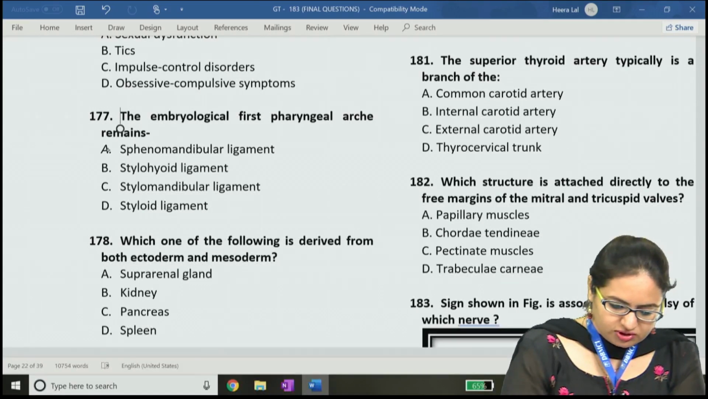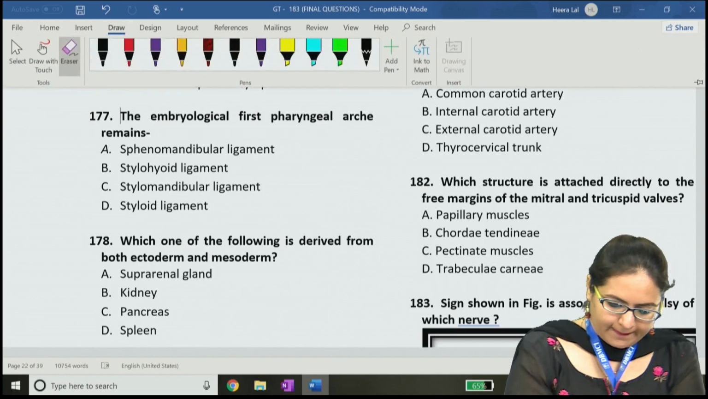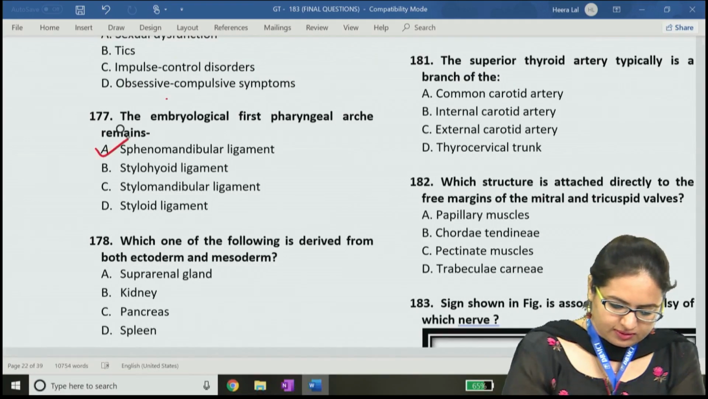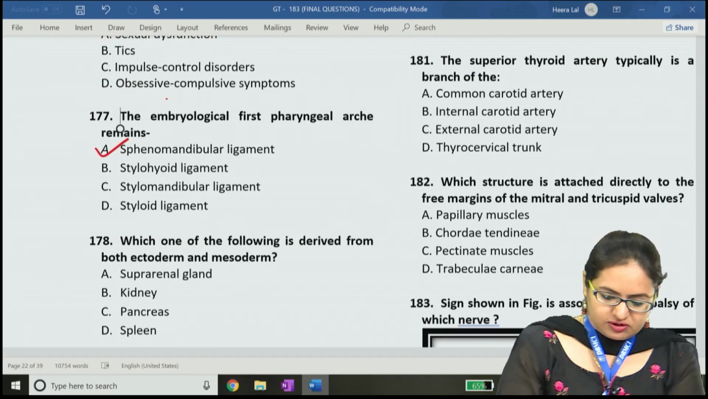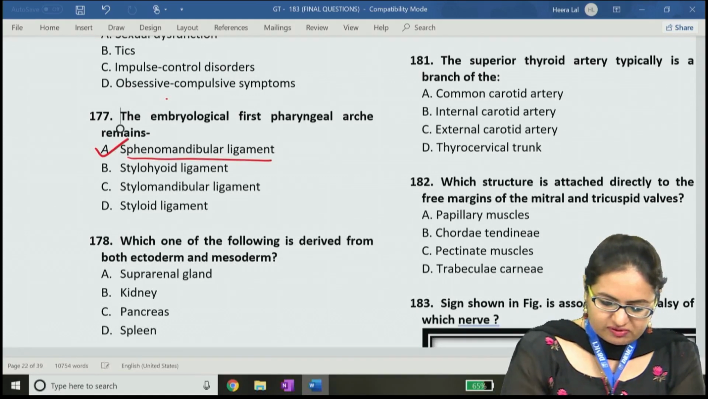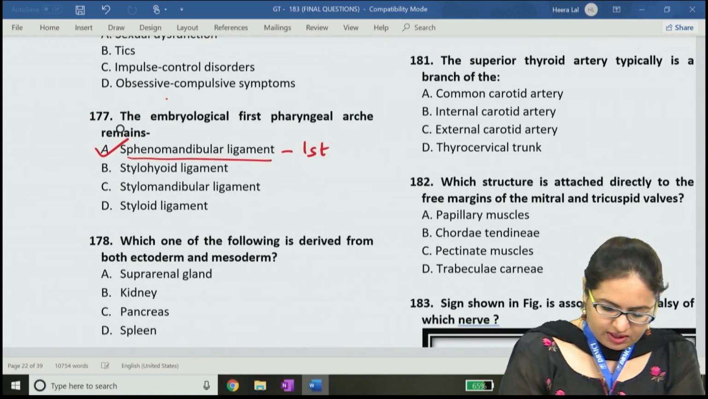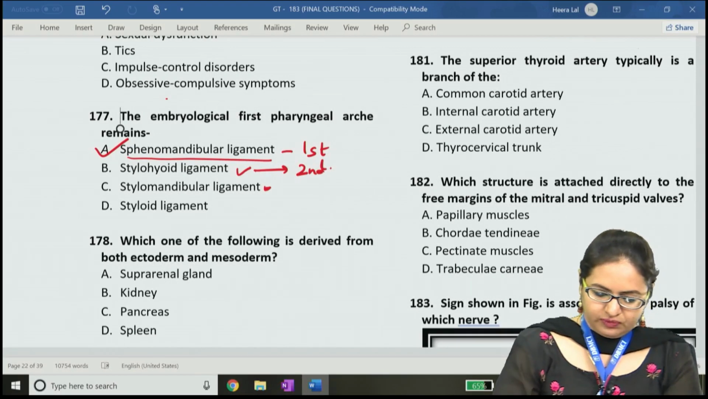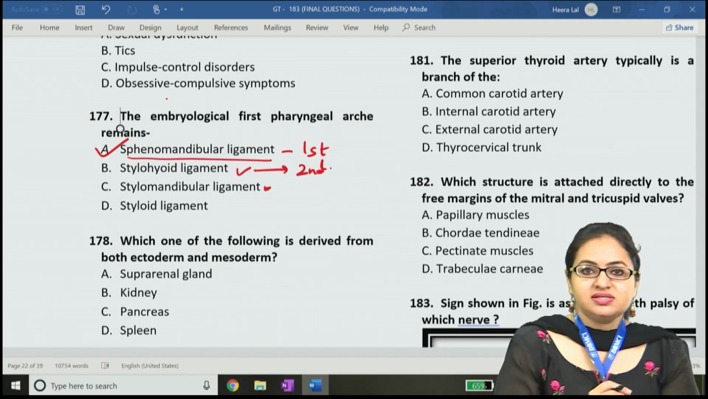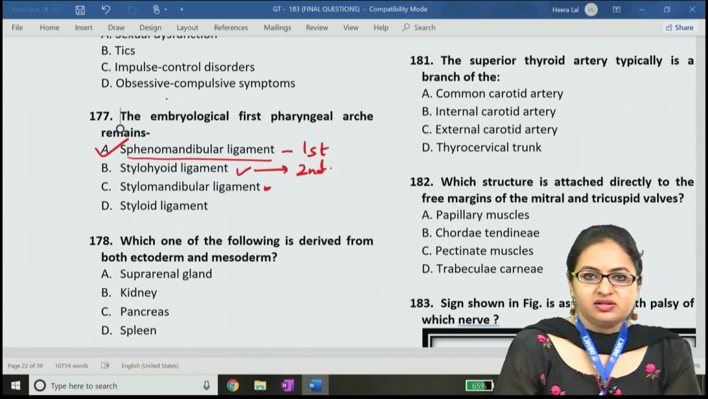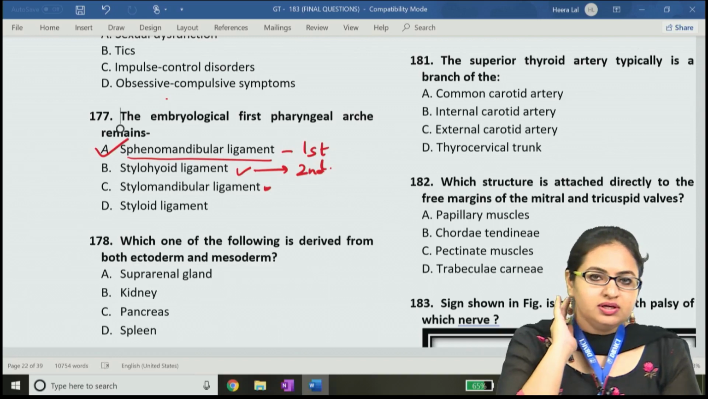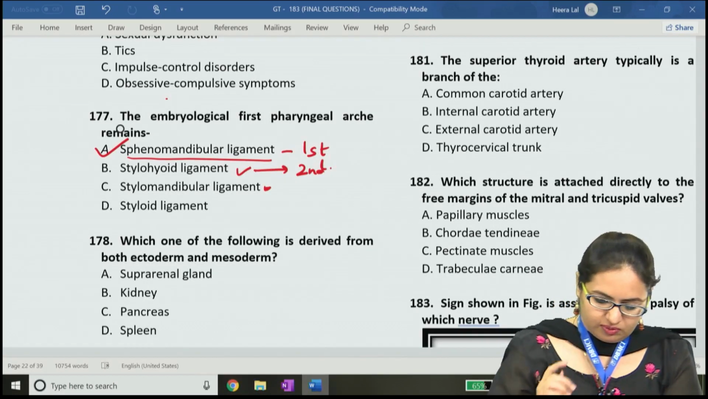In this, the answer for this question is A. The sphenomandibular ligament is the structure which develops from the first arch, and the stylohyoid ligament develops from the second arch. The stylomandibular ligament is simply a thickening of the deep cervical fascia which extends from the styloid process till the angle of the mandible.